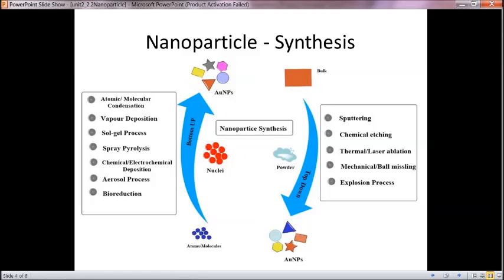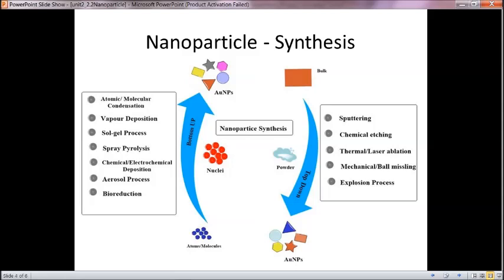In spray pyrolysis, we place these atoms or molecules and spray them, making some reactions happen there. Whenever particular chemicals are used with electro processes, the electro deposition process can also be considered. Then the aerosol process, making it flow up.